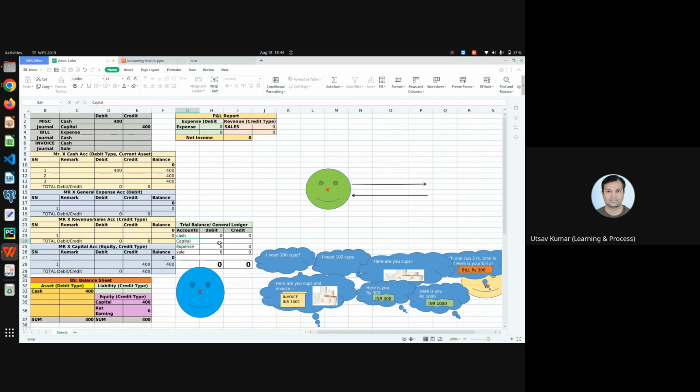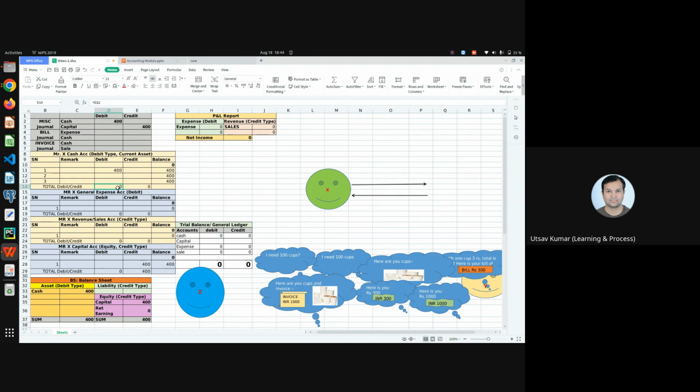Okay, and what is this value? It is the final debit, the total debit in my cash account. So in my cash account, this is my total. Here I am getting the total.